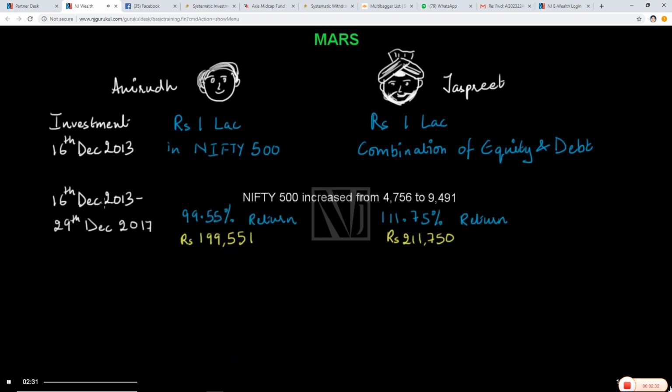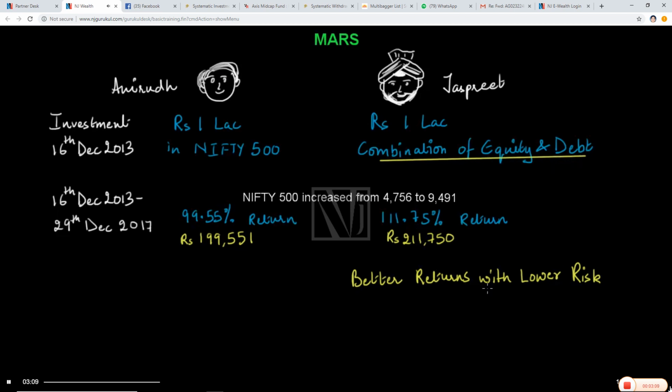So overall, from December 2013 until December 2017, Nifty 500 increased from 4756 to close at 9491. Anirudh's 1 lakh became rupees 2 lakh with 99.55% absolute return over these 4 years, while Jaspreet's 1 lakh became rupees 2.12 lakhs from the 111.75% return over the same time period. So this means Jaspreet made better returns with lower risk since his portfolio was a combination of equity and debt.